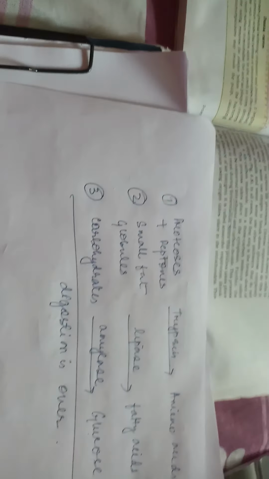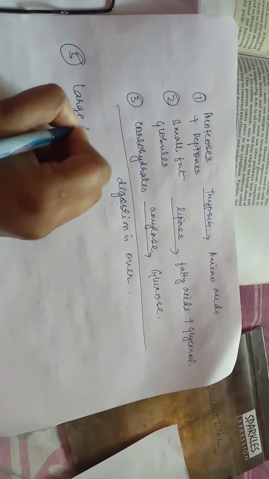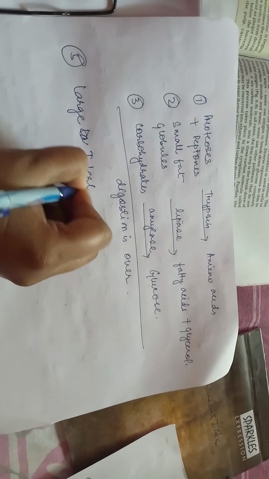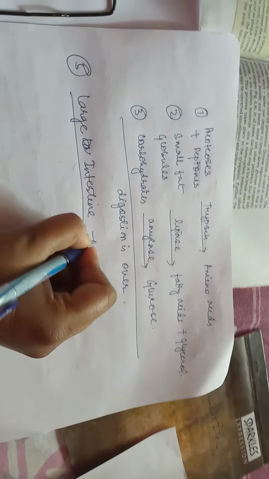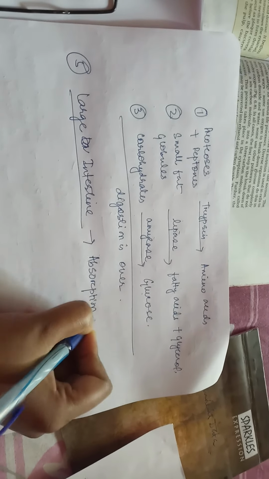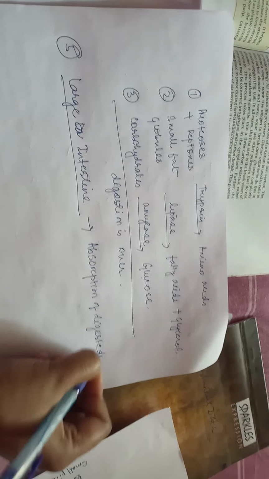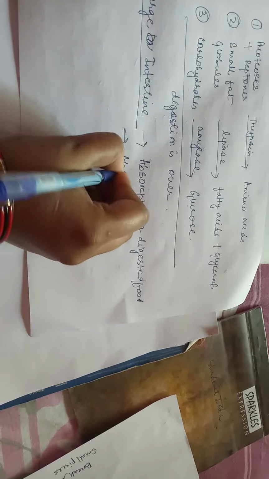Now digestion is over. Now you must be thinking, what is the function of the large intestine then? The next organ which we are going to start is the large intestine, which will be organ number 5. It is a place where absorption of digested food and absorption of water occurs.